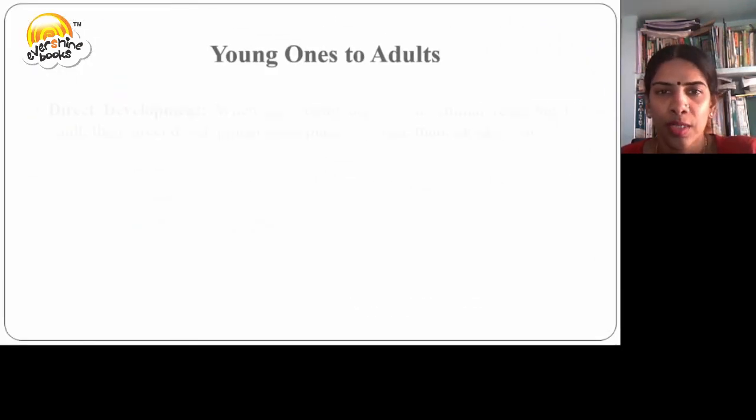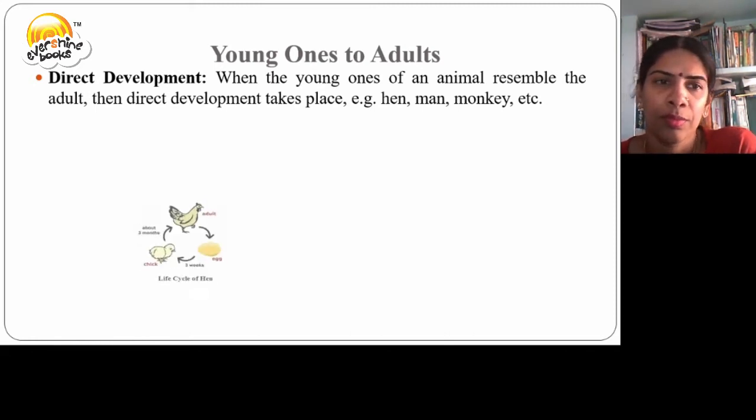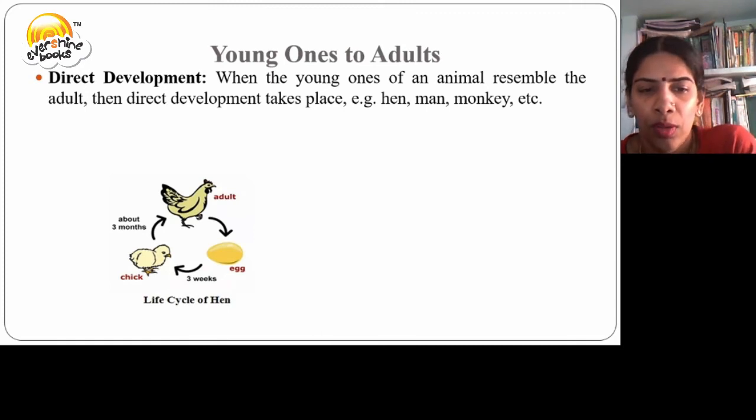Young ones to adults. Direct development. See, when the young ones develop into adults, there are two processes. The development may be direct or the development may be indirect. In case of direct development, the young ones will resemble the adult. For example, hen, man, monkey, etc. When you see the life cycle of hen, you can see it is a direct development. The chick resembles the adult.